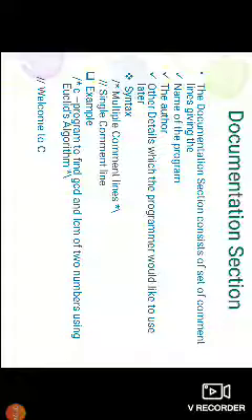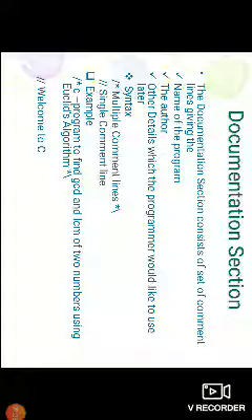A multiple comment line starts with a slash and star and ends with star and slash. So this is a multi-line comment. Next one is a single line comment. Single line comments use a double slash. Here, double slash is a single line comment.